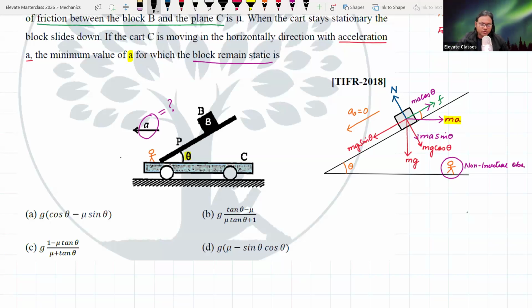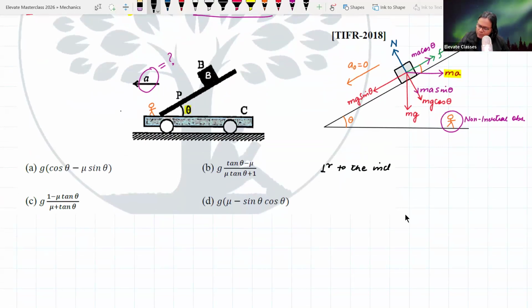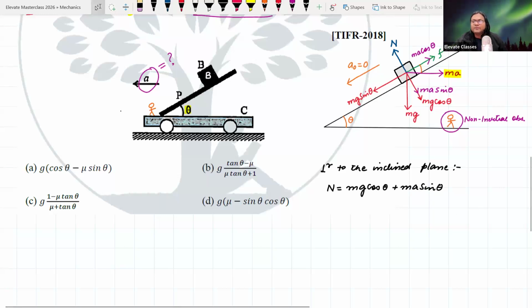Non-inertial observer. Okay, so now let us do the calculations as usual. We will do it the way we usually do. Okay, so tell me one thing. If I look perpendicular to the inclined plane, is there any motion? No. So what does the balance of force tell us? It says that N is equal to mg cos theta plus ma sin theta. Yes, this is the equation perpendicular to the inclined plane.